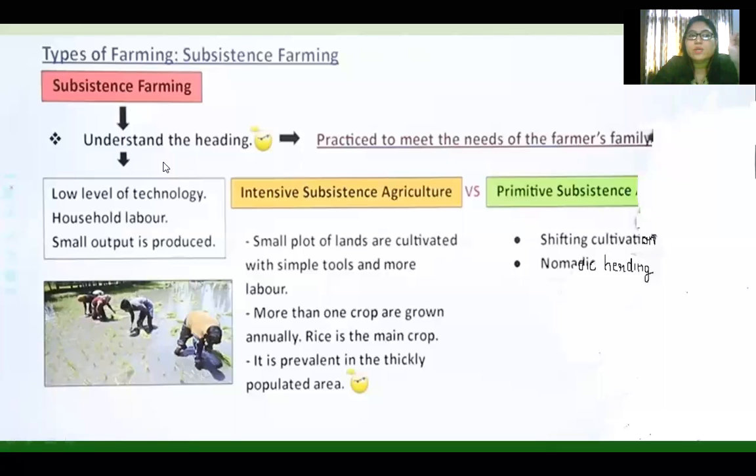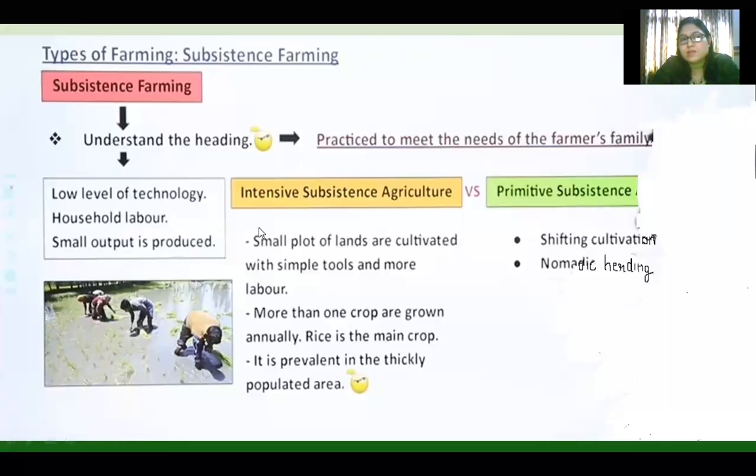There is a small piece of land, so it requires a low level of technology. Household labor can do the work, meaning there is no need of hiring labor from outside. Household labor can do the work and small output is produced. So this is subsistence farming.